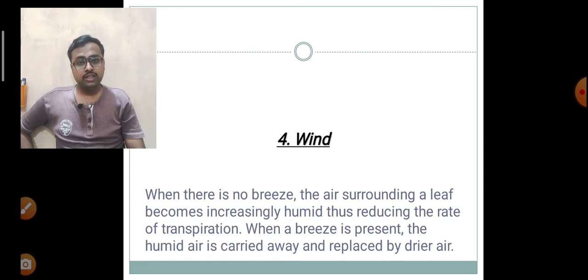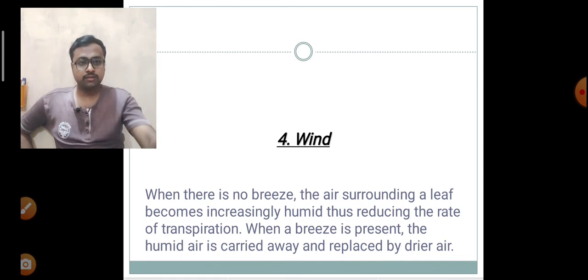The wind is associated with humidity, since if the speed of wind is very high, it will decrease the humidity of air, which will increase the rate of transpiration. Thus the speed of wind will increase the rate of transpiration.